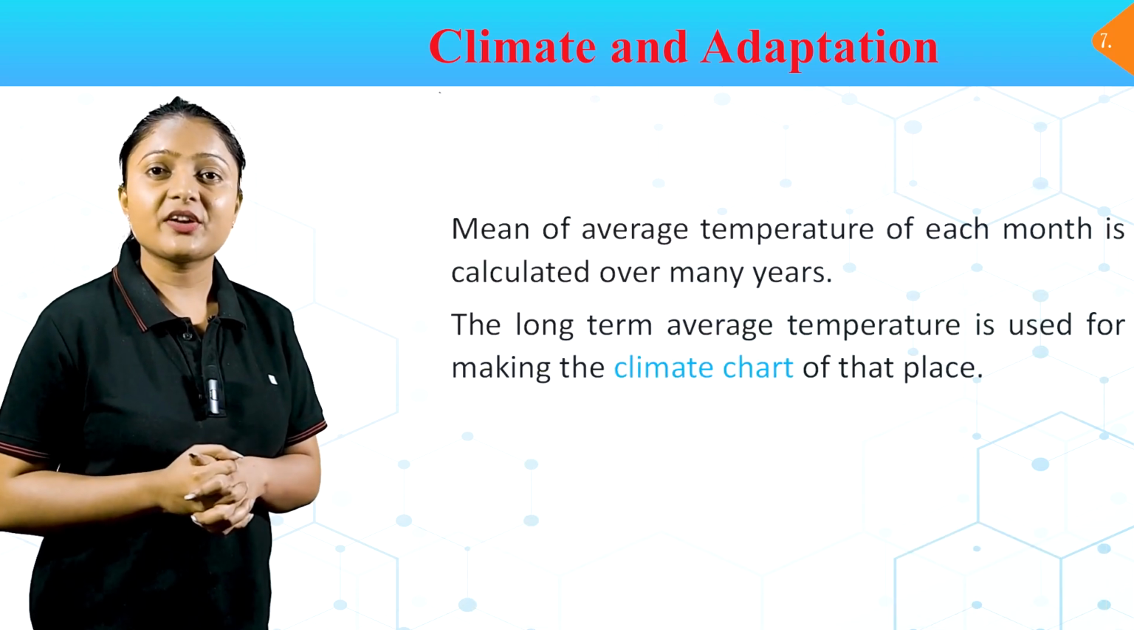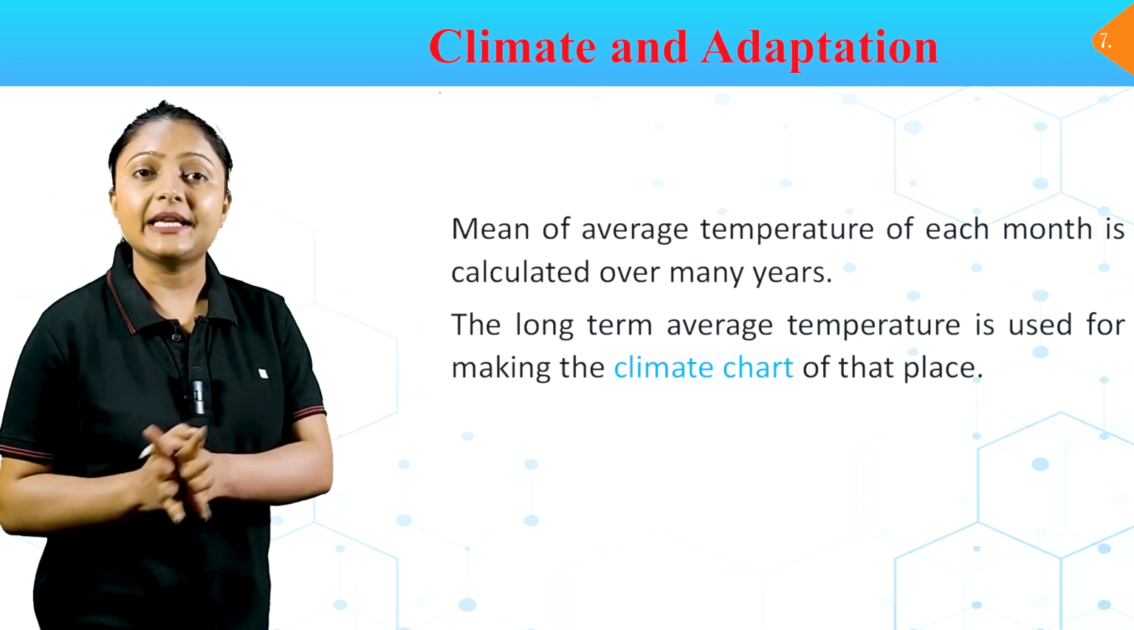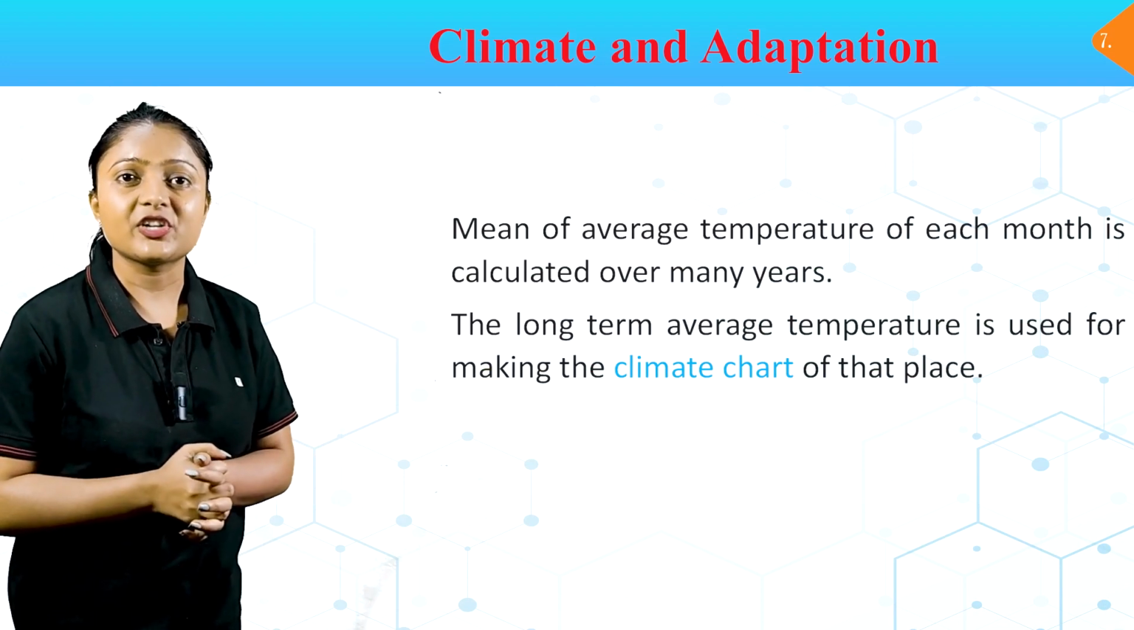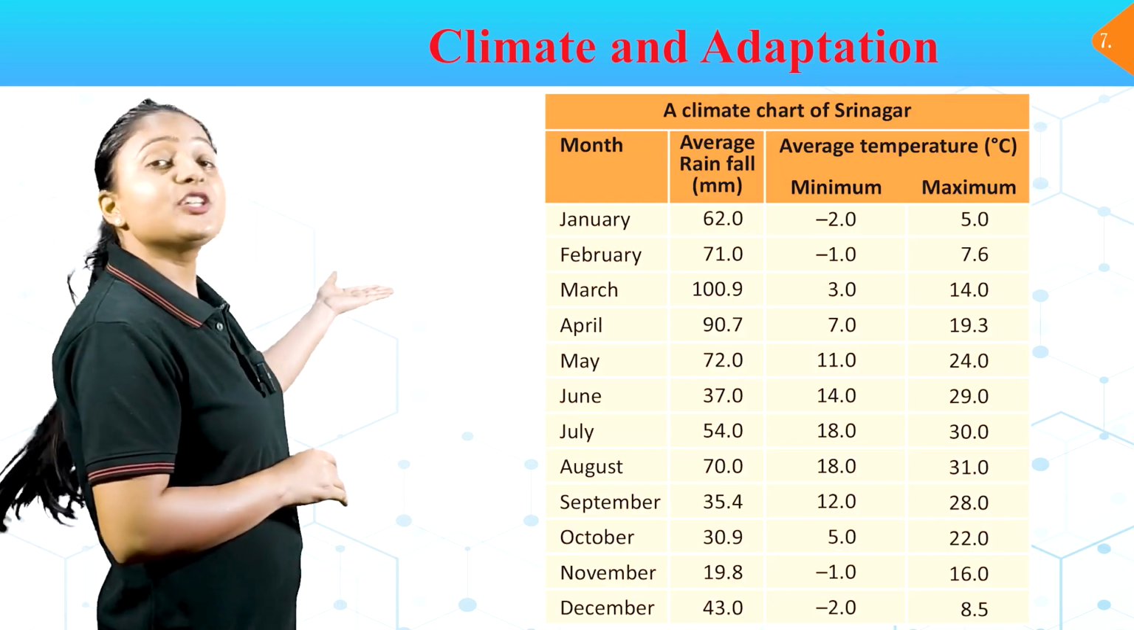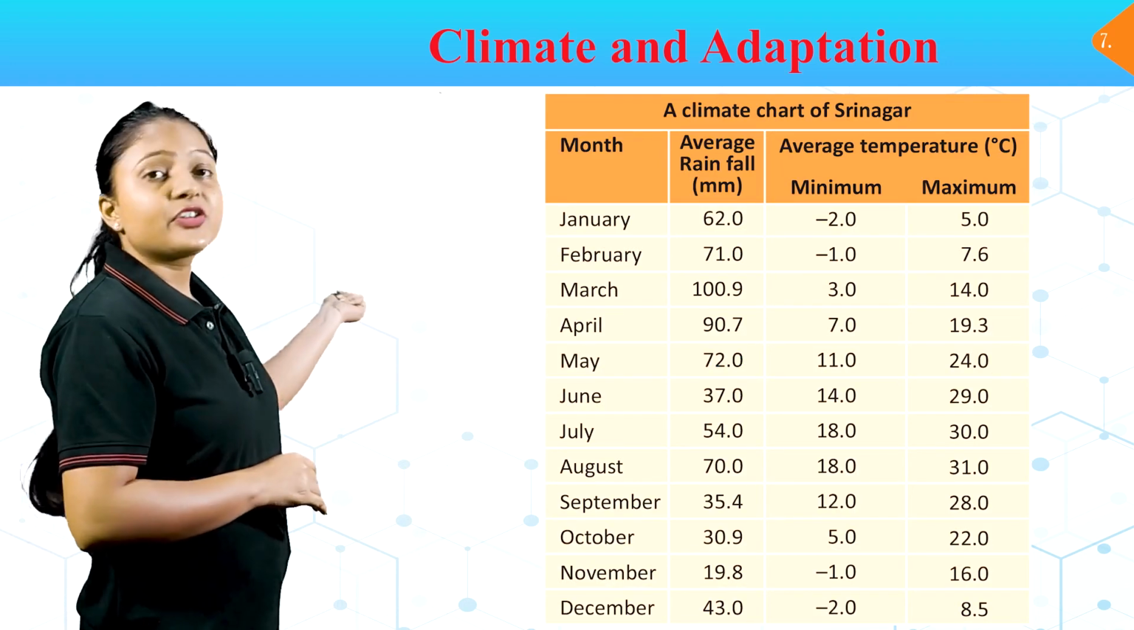Mean of average temperature of each month is calculated over many years. The long-term average temperature is used for making the climate chart of that place. In this image, you can see a climate chart of Srinagar.